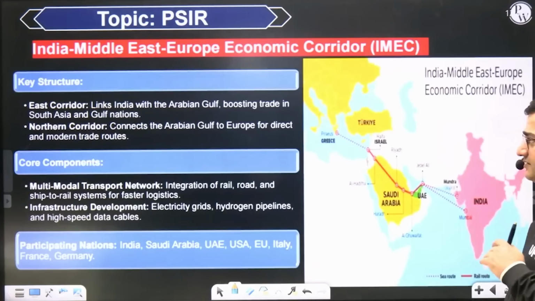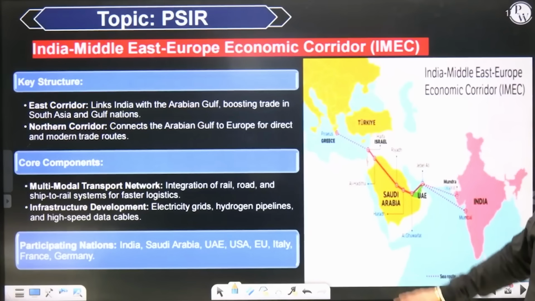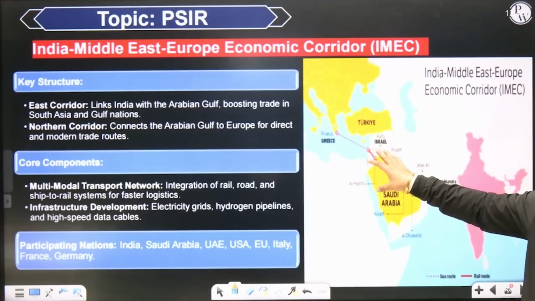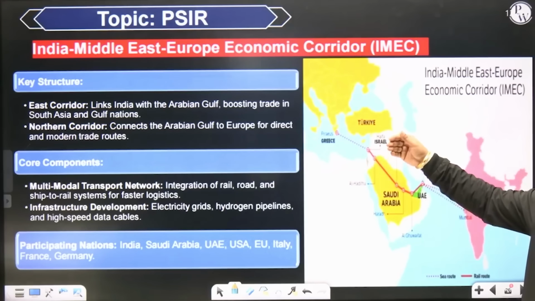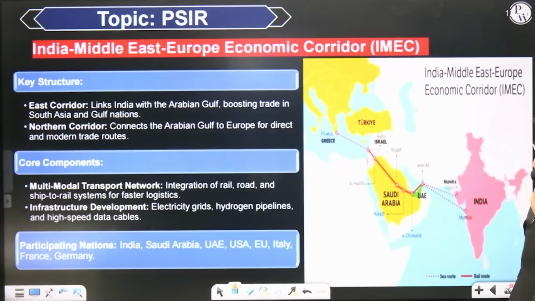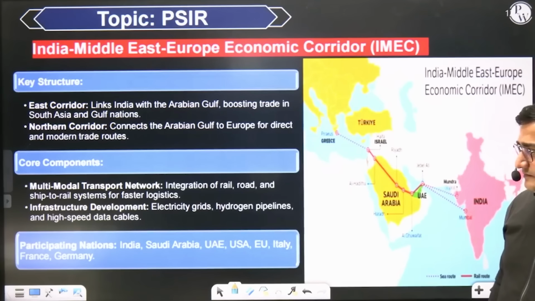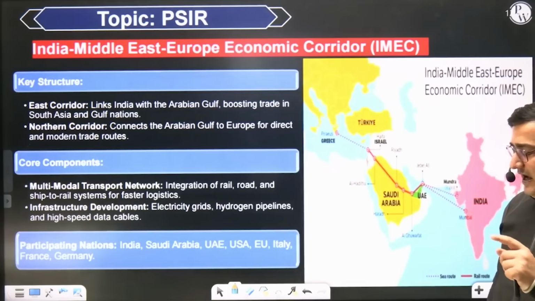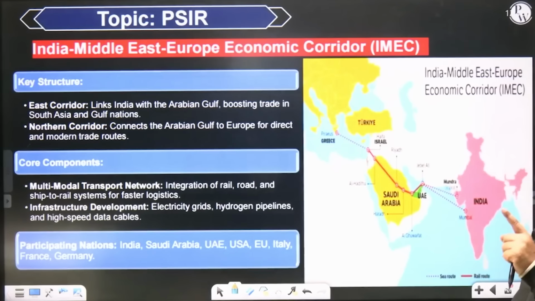This corridor has the potential to transform this entire region and become an answer to China's Belt and Road Initiative. Now, what is the key structure? It links India with Arabian Gulf, boosting trade, and then it connects Arabian Gulf to Europe for a direct and modern trade route. Key component: a railroad network, and then ship to rail system for faster logistics. And not only this, modern infrastructure would also be developed.